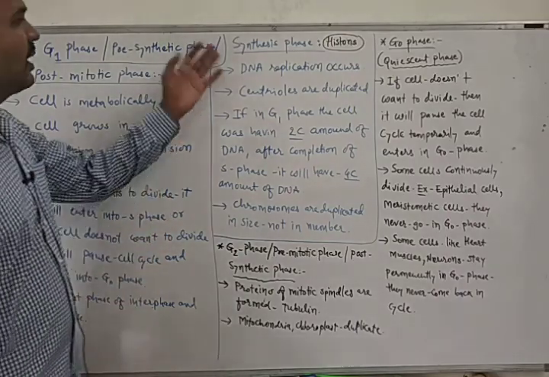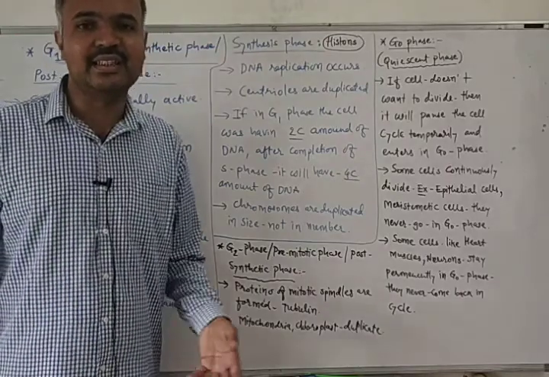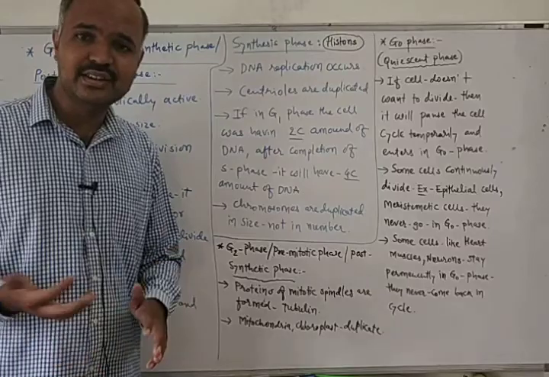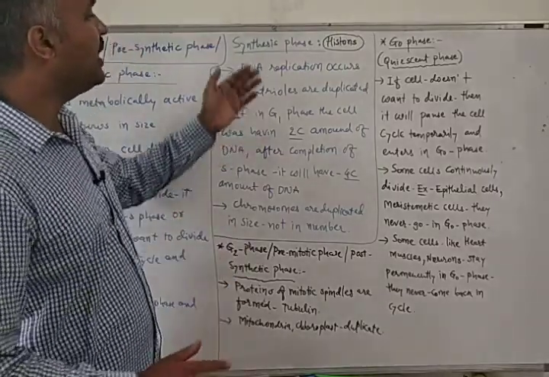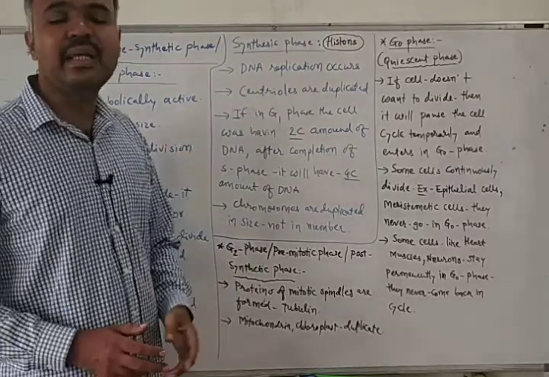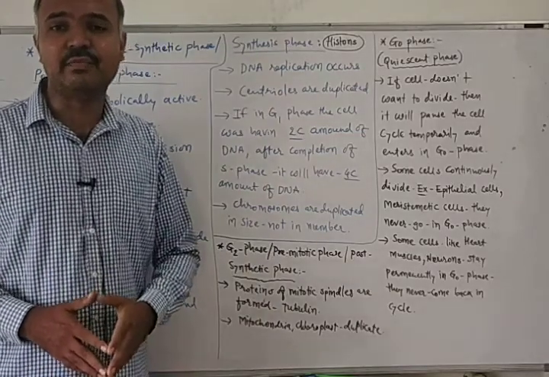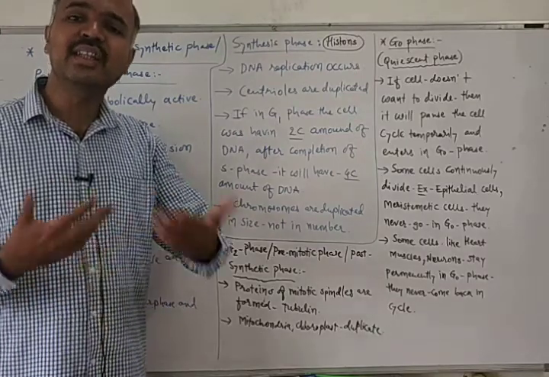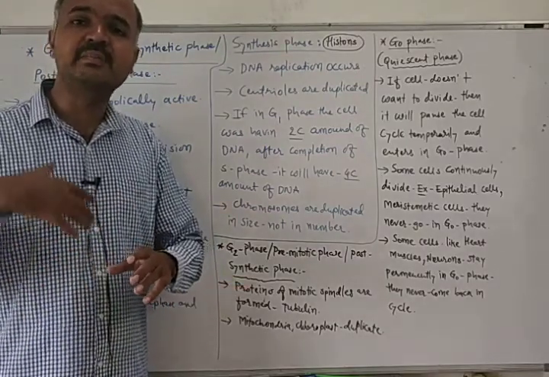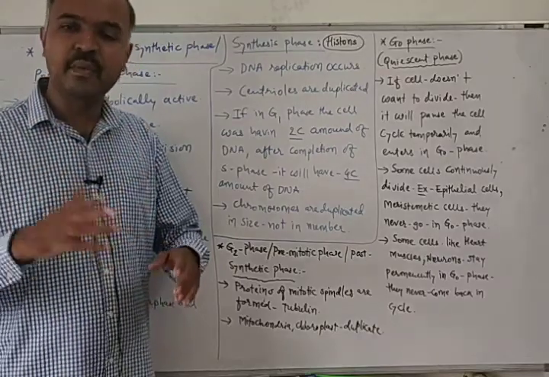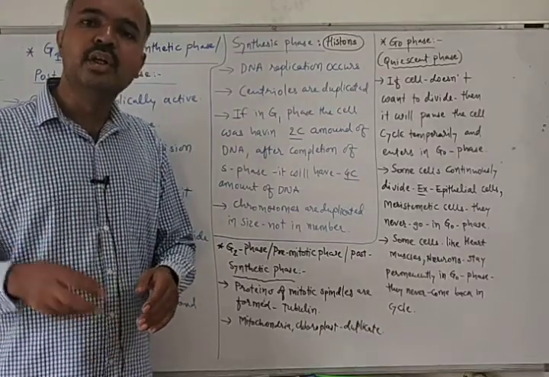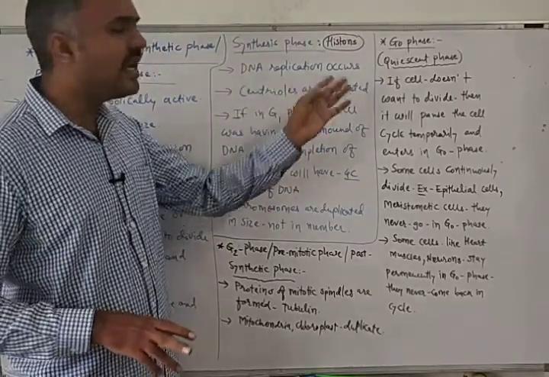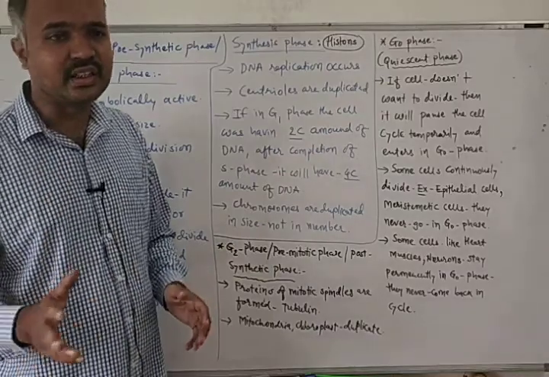Okay, let's talk about the synthesis phase, the next phase of the cell cycle after G1. During this time period, DNA replication takes place. DNA replication will occur during the synthesis phase, and that's why it is known as synthesis phase, because new DNA is being synthesized during this period.